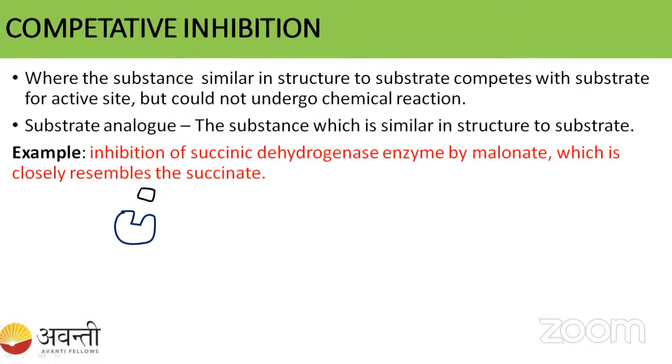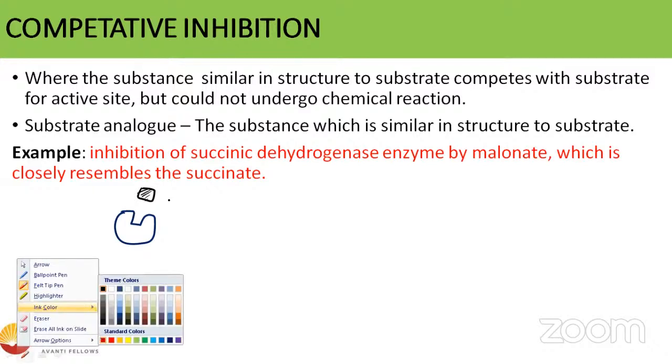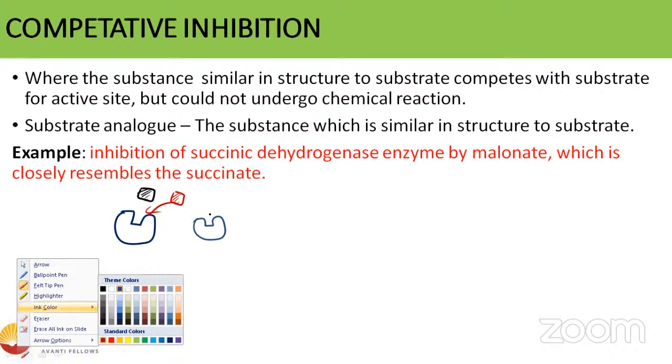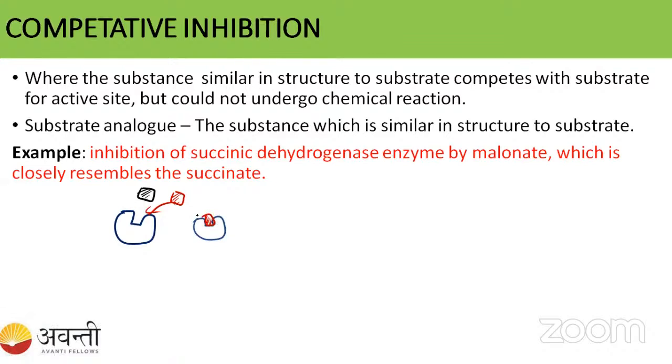See here how it looks. The substrate is the same, and the inhibitor is also the same. The enzyme gets confused. So now what will happen? The enzyme is confused, so it will bind to the inhibitor instead of the substrate.